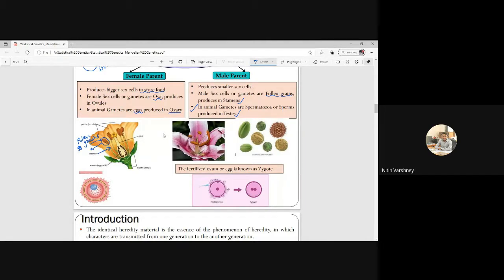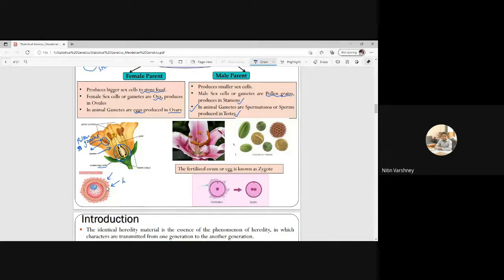So this is our pollen grains, and see here, this is ovules, and here the ova, egg cells, are there in this portion. Just like in a human female, or we can say animals, this is an egg cell of a female, which is bigger in size, and they will store food.